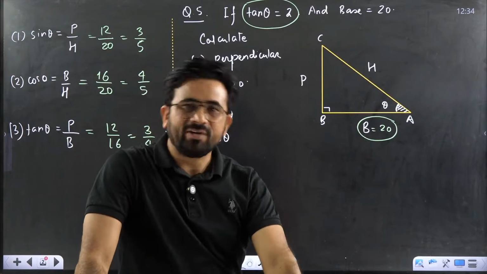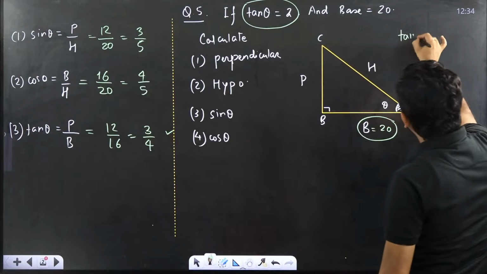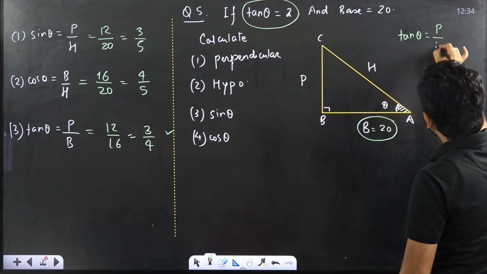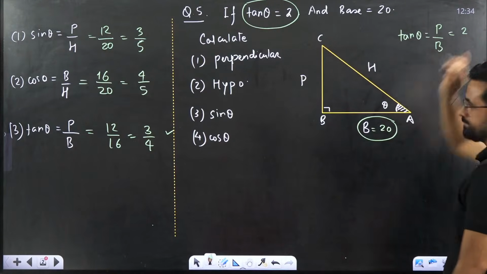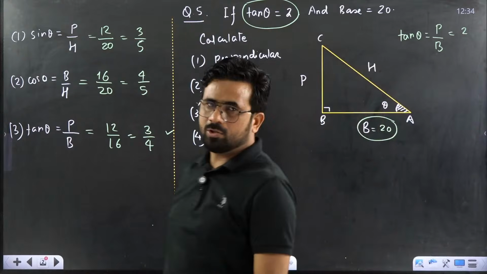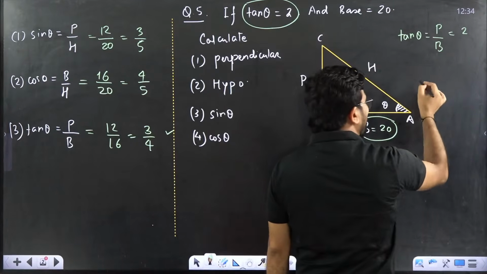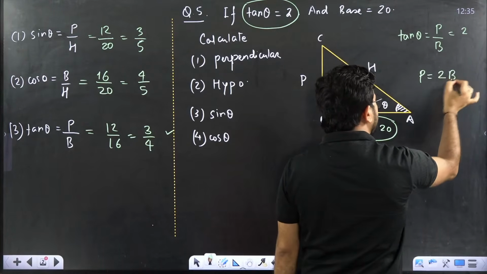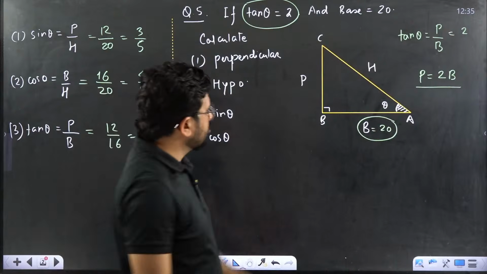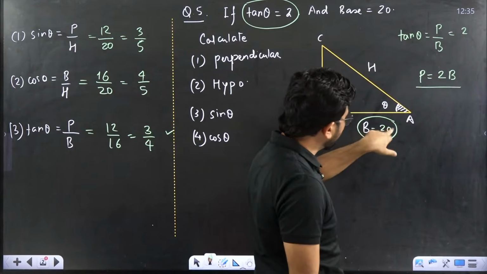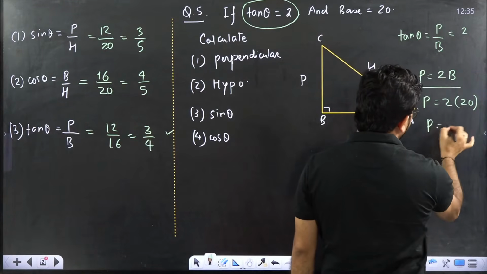So what is the tan theta? First write it down. Tan theta is very simple. You will say, sir, tan theta equal to perpendicular upon base. Perpendicular upon base is equal to 2, given in the question. Now use your brain and tell me what is the perpendicular from here? Perpendicular is equal to 2 times of base. What is base, already given to you? Base is 20. So perpendicular becomes 2 times of 20. That means perpendicular is equal to 40.